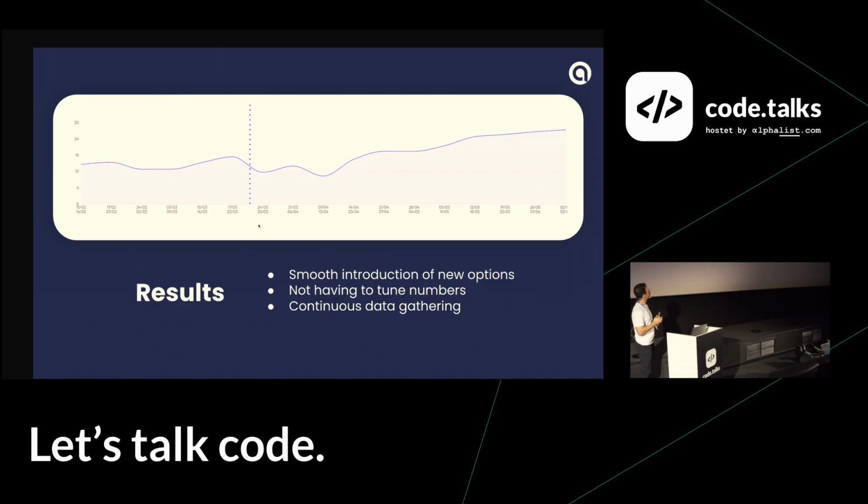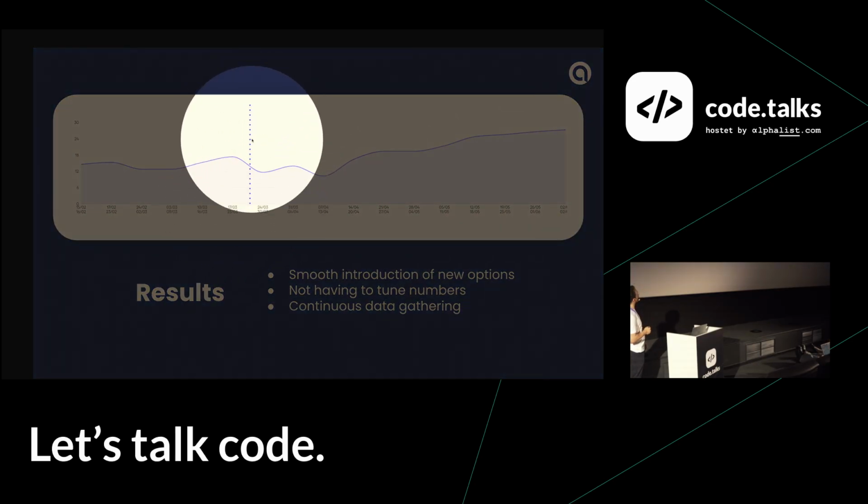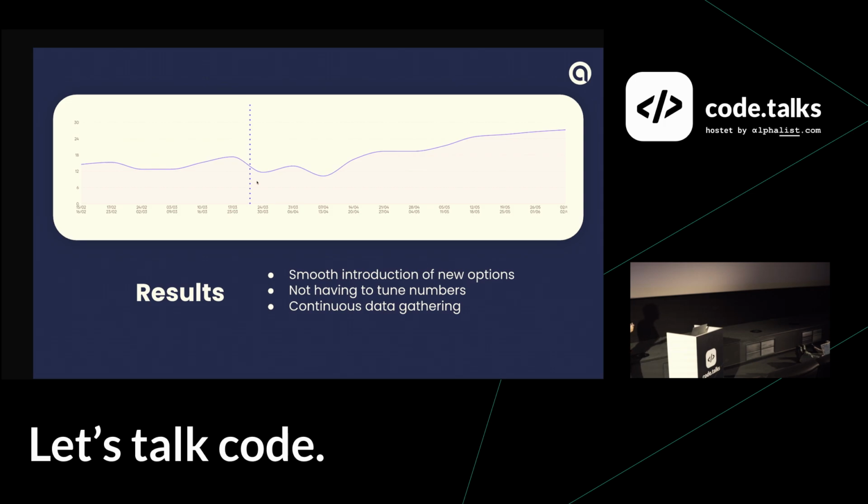But we can see some high-level results. So there's this dotted line here, which is where we deployed the model. And the whole plot is a plot of one of the engagement metrics. So let's assume it's the amount of interest of users in the ads that they see.